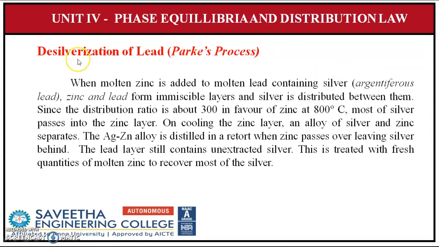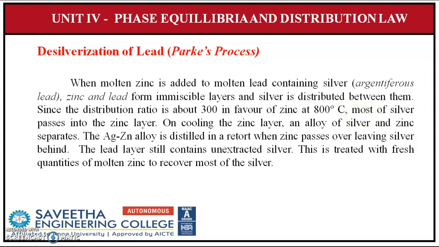The next is desilverization of lead, that is Parkinson's process. When molten zinc is added to molten lead containing silver, zinc and lead form immiscible layers and silver is distributed between them. Since the distribution ratio is about 300 in favor of zinc at 800 degrees Celsius, most of the silver passes into the zinc layer.